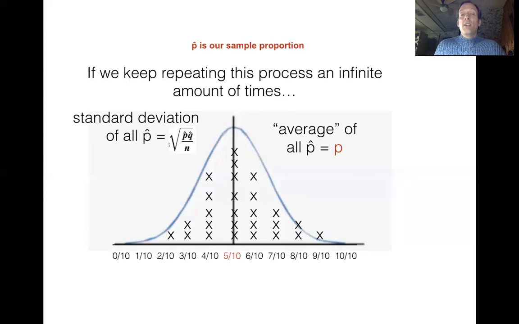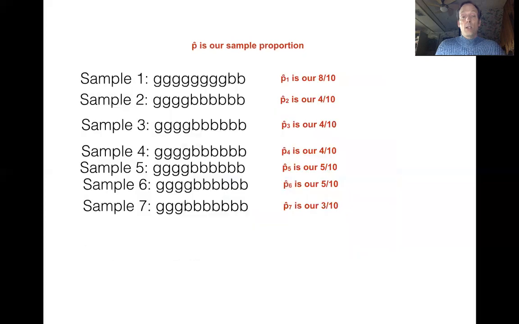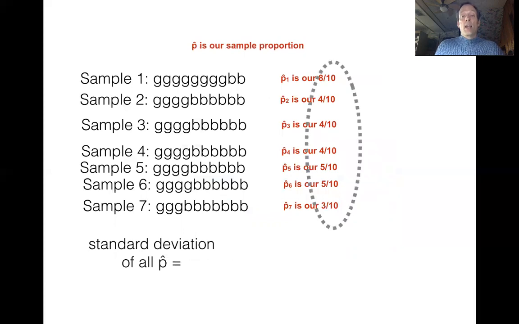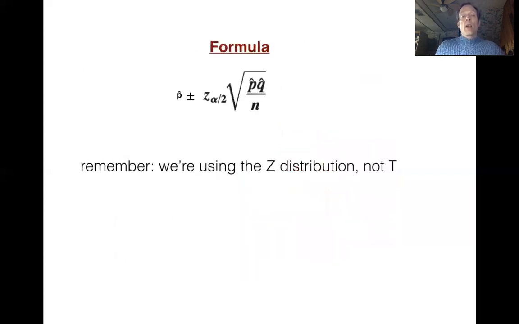And I know the standard deviation can be a little bit funky for people if we're thinking about what it's doing. All it's saying is that if we go back to all of the p hats that we had and we calculate the standard deviation of all these fractions, it would be exactly equal to what we get when we take the number for p hat, multiply it by q hat, divide that by the sample size, and take the square root. So having seen all that, this is just a reminder of what our formula looks like.